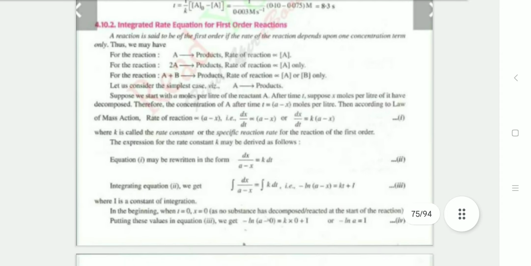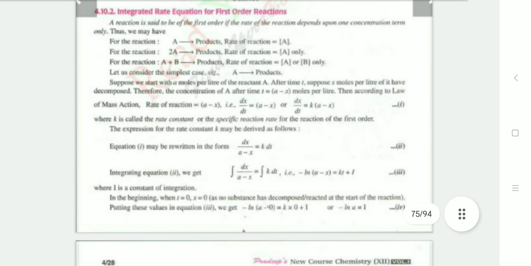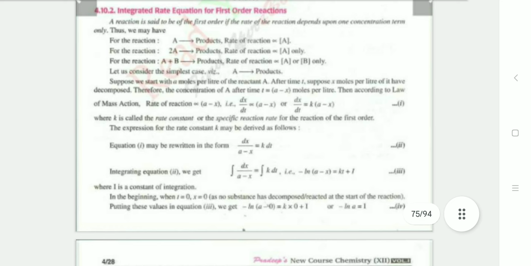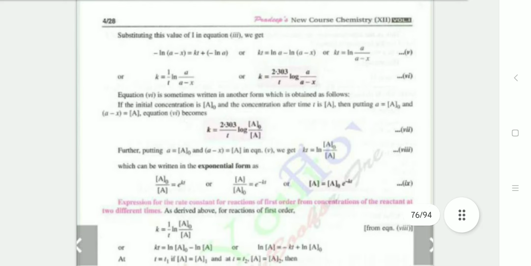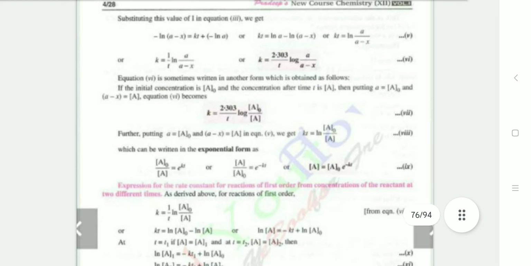Integrated rate equation for first order reactions. A reaction is said to be first order if the rate of reaction depends upon one concentration term only. A is converted into the product and the rate of reaction is directly proportional to the concentration of A. The mathematical formulation for the first order reaction gives k equals 2.303 upon t log [A]0 by [A], or k equals 2.303 by t log a by (a minus x). The exponential form is [A] equals [A]0 e to the power minus kt.